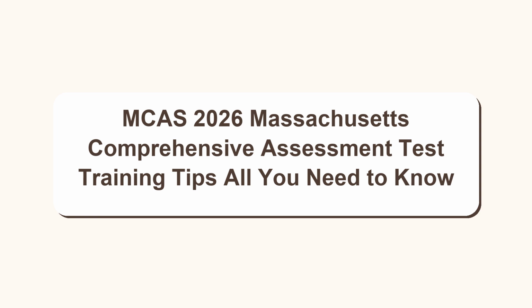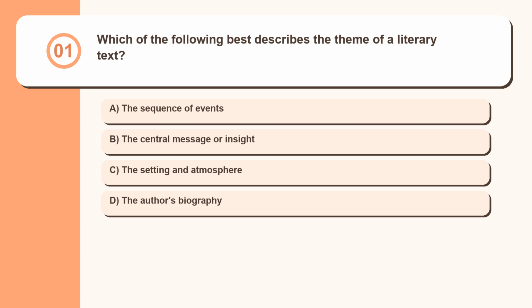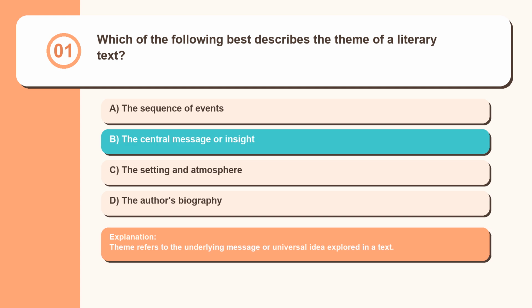MCAS 2026, Massachusetts Comprehensive Assessment Test training tips. All you need to know. Question 1. Which of the following best describes the theme of a literary text? The sequence of events, the central message or insight, the setting and atmosphere, the author's biography. Theme refers to the underlying message or universal idea explored in a text.